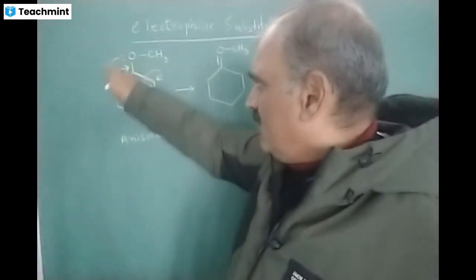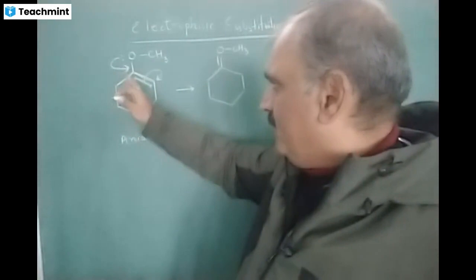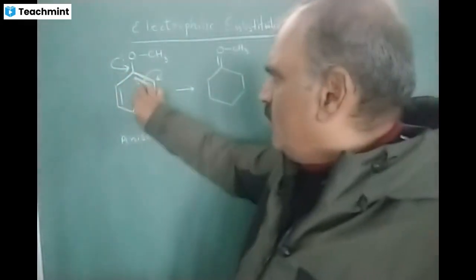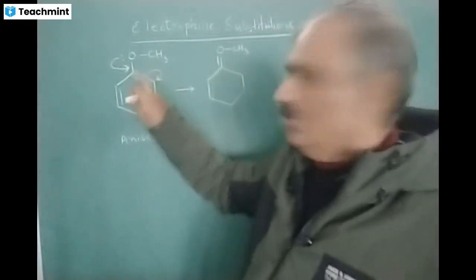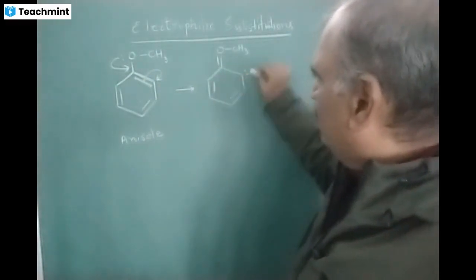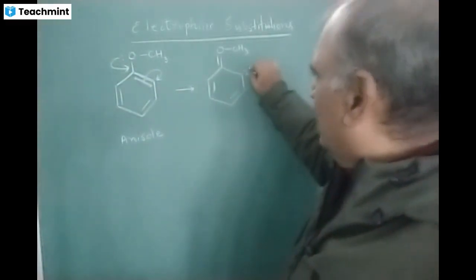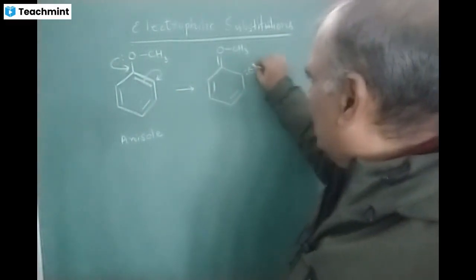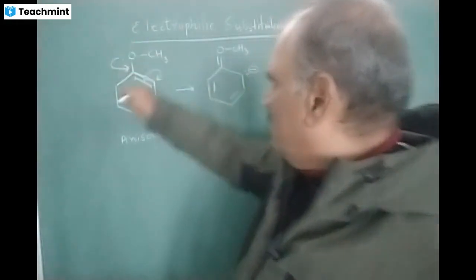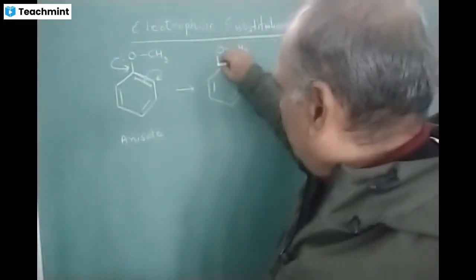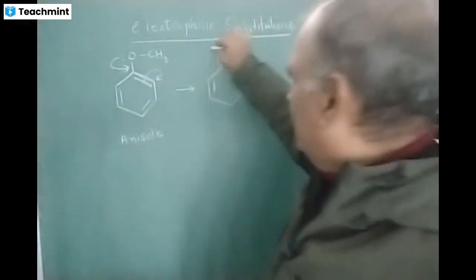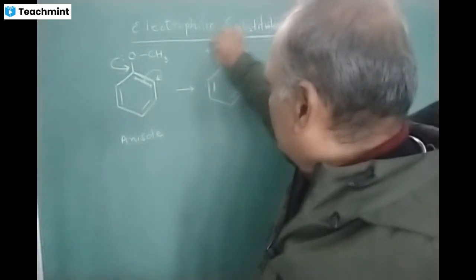If this lone pair comes here and forms a bond, then valency will become 5, which is not possible. So this bond pair will go onto this ortho carbon as a lone pair, and obviously this carbon will get a negative charge. And because a pair of electrons from oxygen is forming a bond pair, this oxygen has a net loss of 1 electron, so it will get a positive charge.